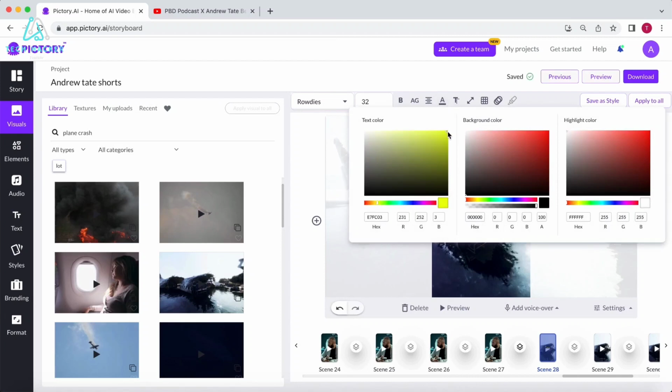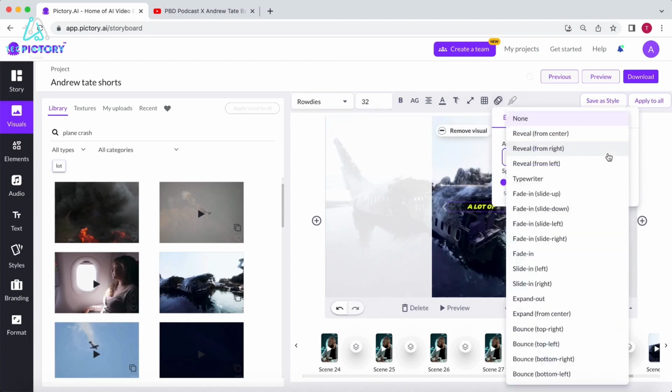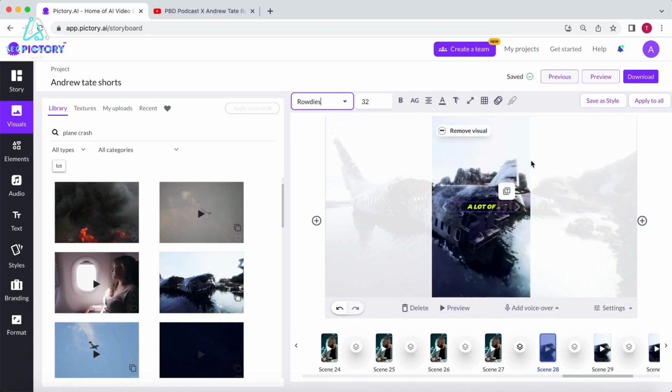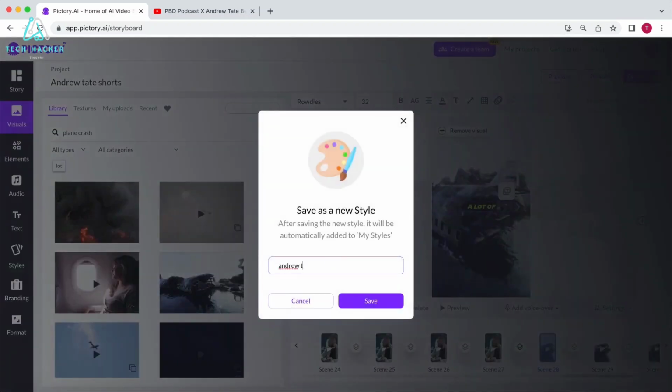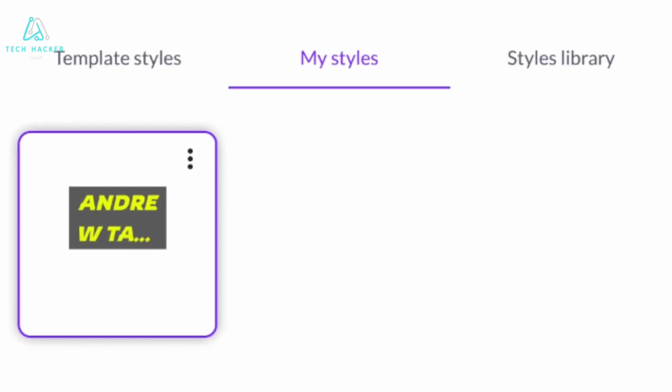For the background color, I will leave it black but reduce the opacity to around 60% to give a subtle see-through effect. This is visually pleasing for viewers. I will also add an animation to the text. You can choose how the animation will appear when the text starts or ends, but I'm only using the entry animation. Let's select the fade in and slide up animation. Adjust the speed and we're done. Now select Apply to All so it will be used in the entire video and save this subtitle style as a preset. This way Pictory will save the subtitle style, and for the next short you can simply apply the same style with one click.